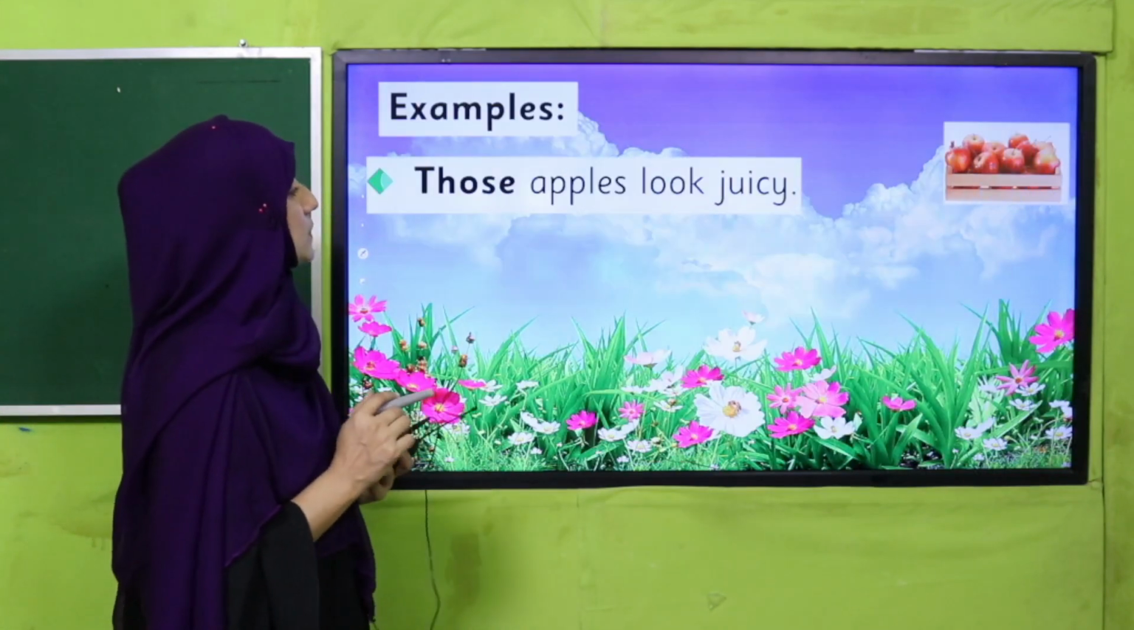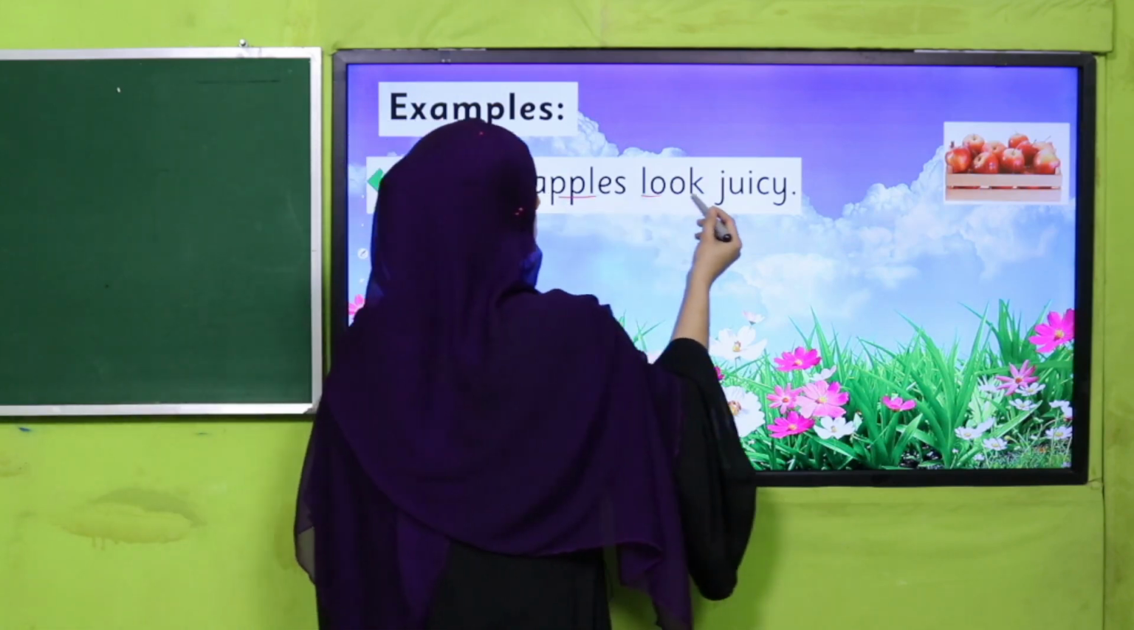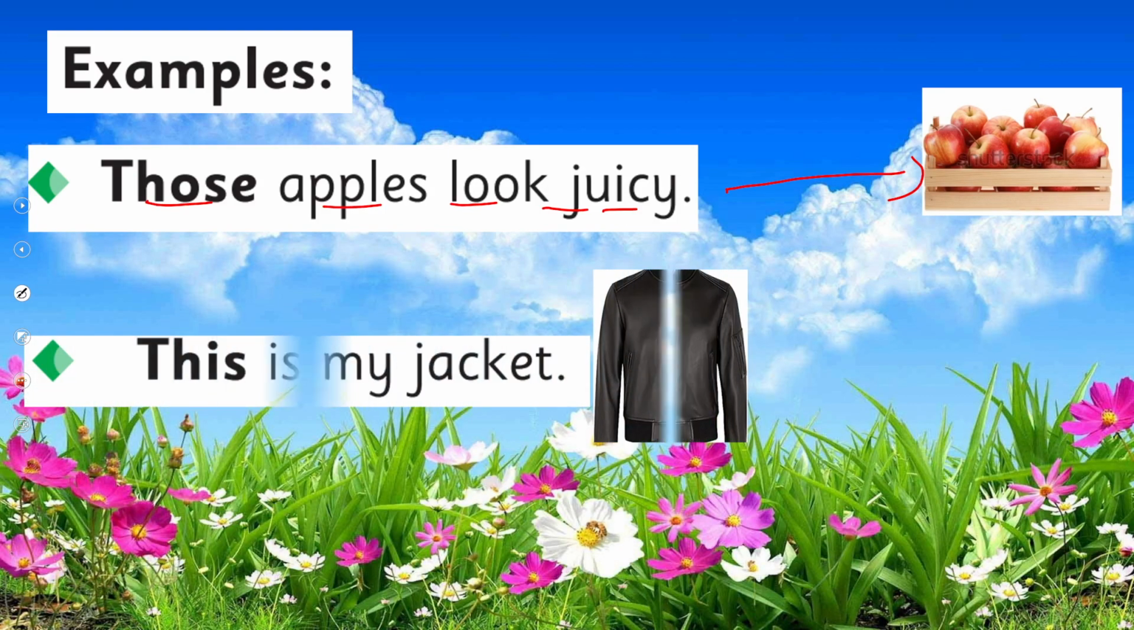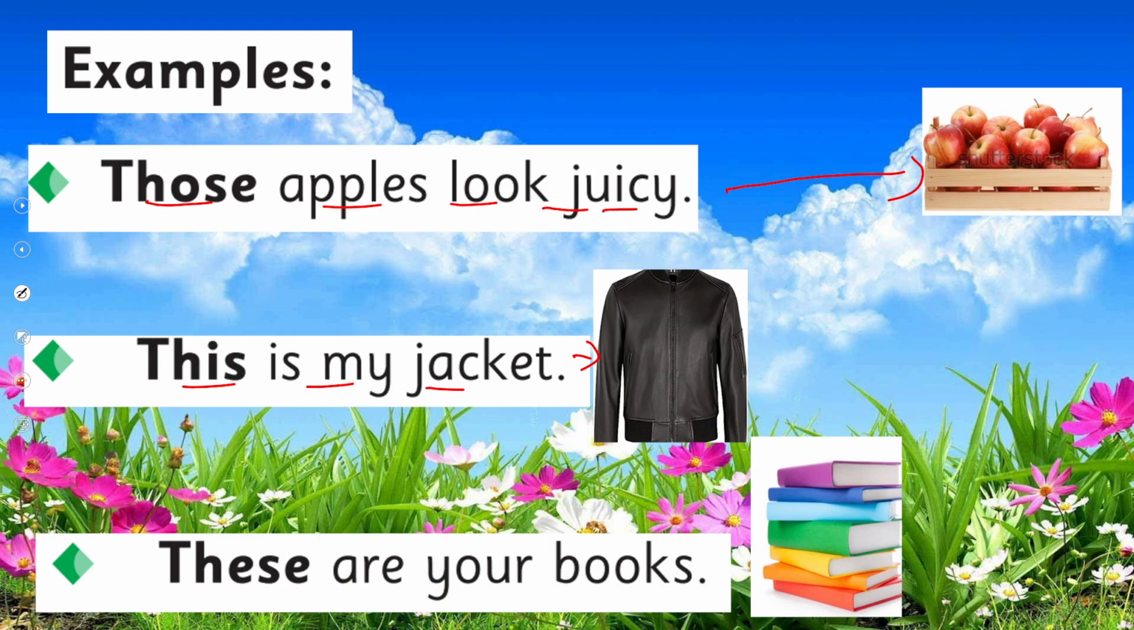A few other examples are for you. Those apples look juicy. Yes, those apples. Those are away. Next, this is my jacket. It is near, this is a jacket. So this is my jacket. Next, see there. These are your books. And these are also near and more than one. Have you got it, my dear students?